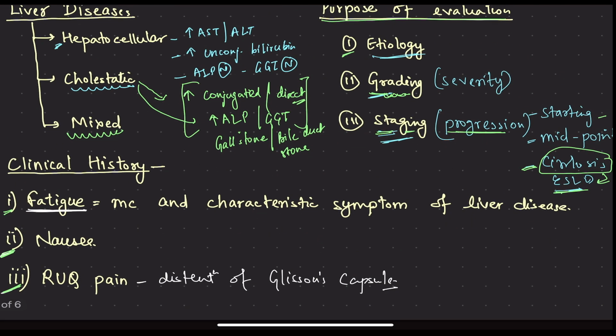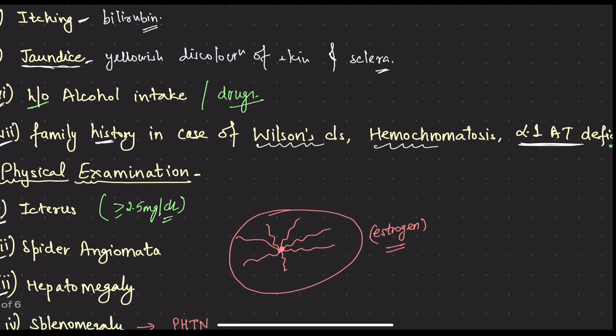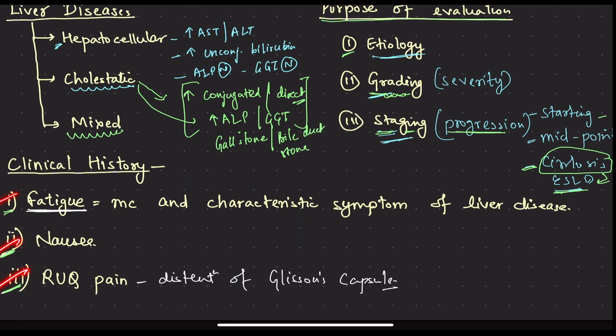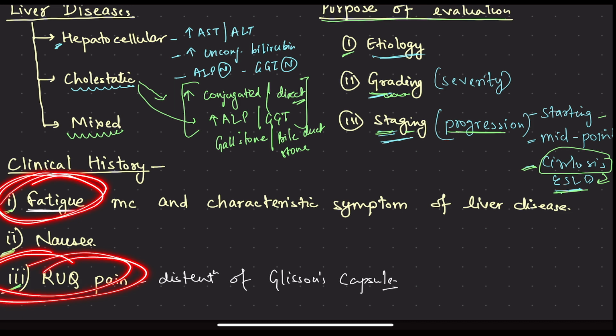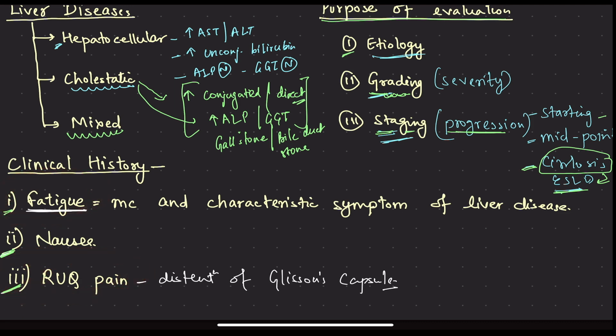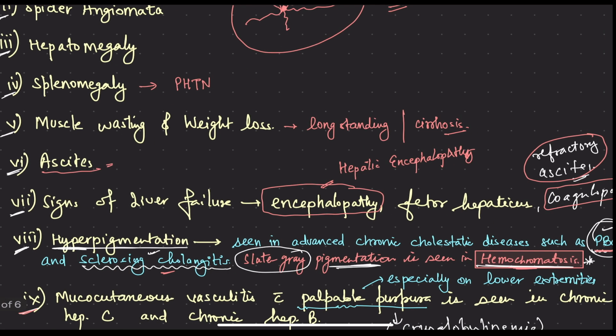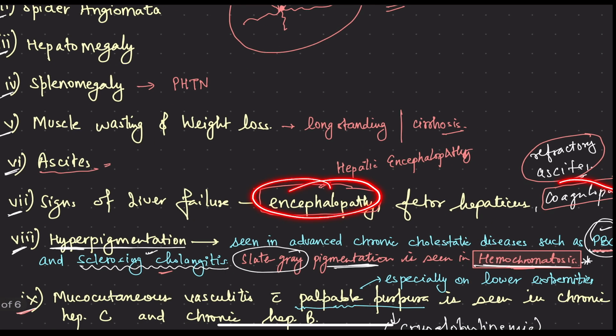Clinical history: patient will tell the symptoms. Many symptoms: itching, jaundice, history, right, and fatigue, nausea, right upper quadrant pain. Two which are never to be forgotten are fatigue and right upper quadrant pain. What are the signs? Icterus, spider angiomata, hepatomegaly, splenomegaly, muscle wasting and weight loss, ascites, signs of liver failure. Failure means encephalopathy and coagulopathy.